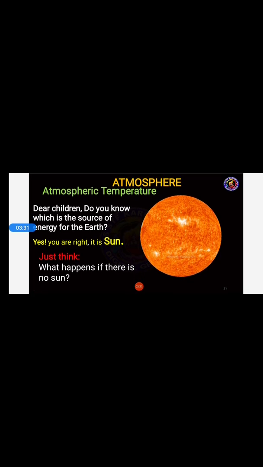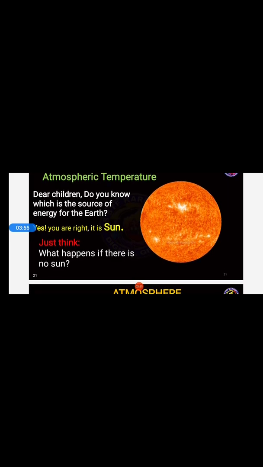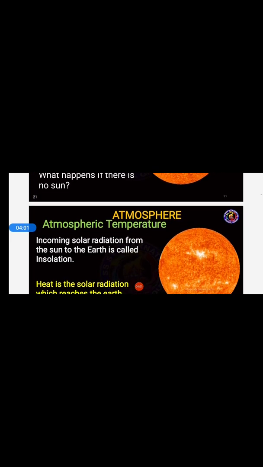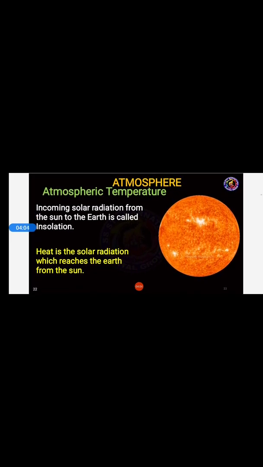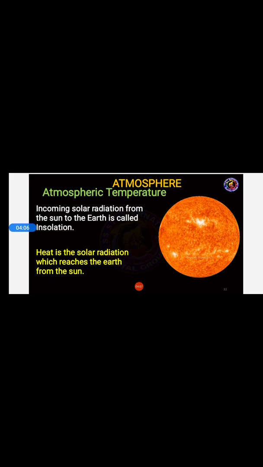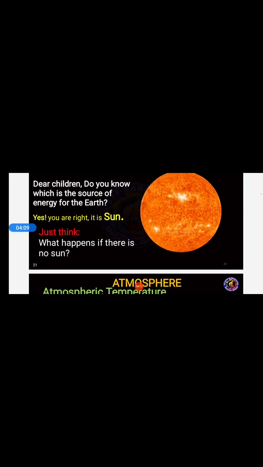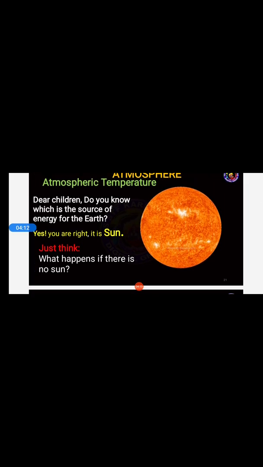Dear children, do you know which is the source of energy for the earth? Yes, exactly, you are right. It is the sun. Just think what happens if there is no sun. We cannot imagine our life without light, isn't it? If light is there, we can see our world colorful, but if light is not there, is it visible? No, it cannot be. So one of the important things here is the sun, because of it we are getting heat and light.